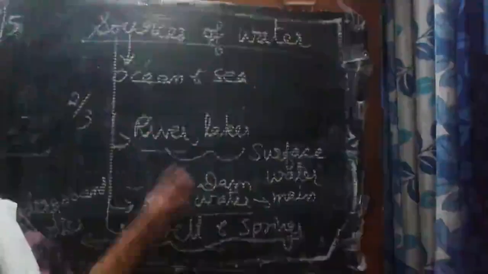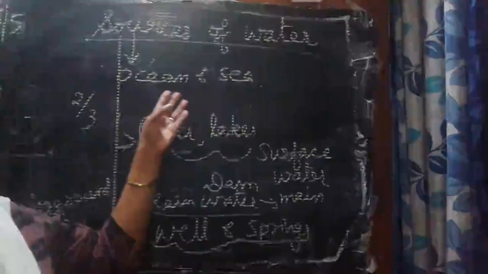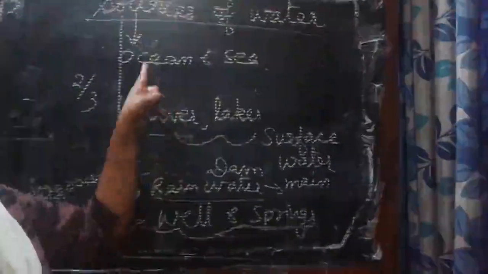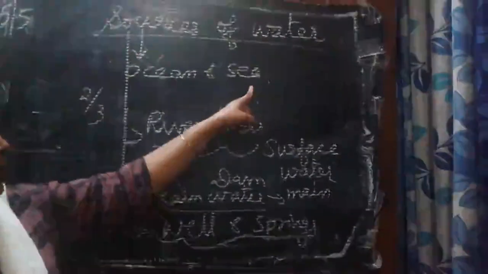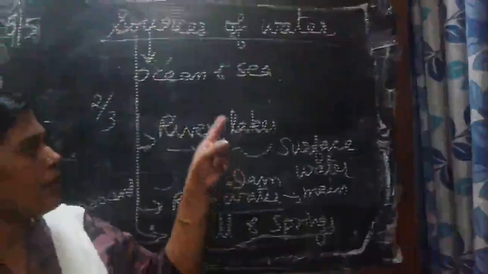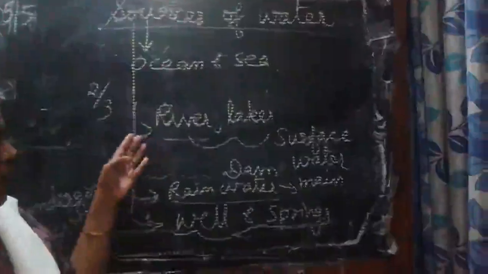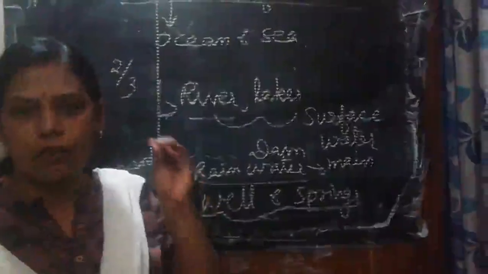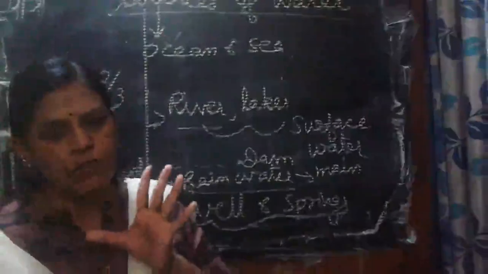Understood, students? The sources of water. Of the many sources, the main source of water is rainwater. Then the ocean water, nearly 2/3 part of the water, is ocean and sea only. Then only 0.014% we are getting as fresh water.